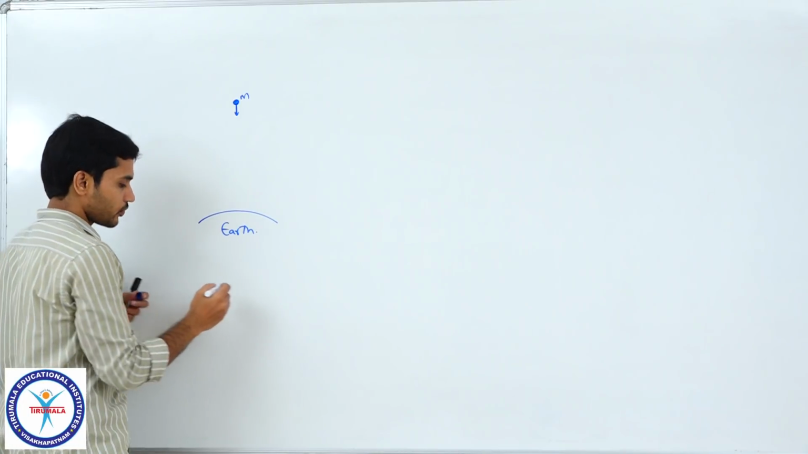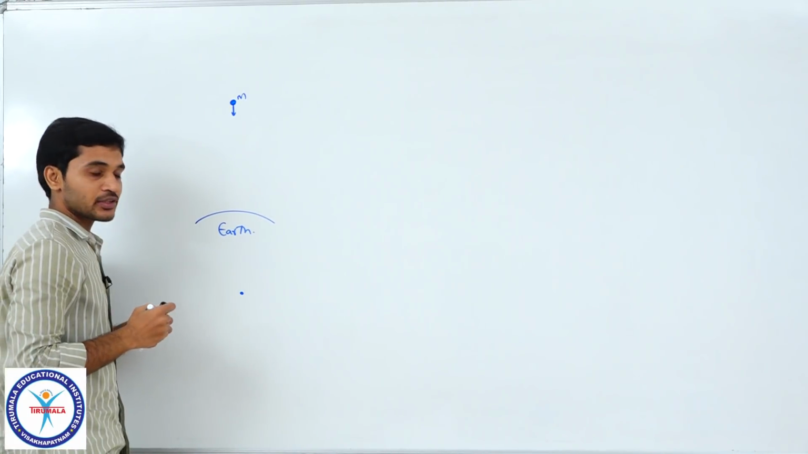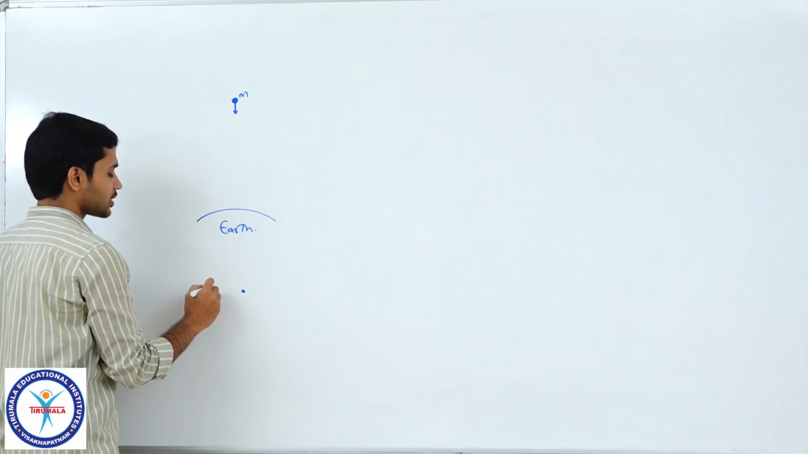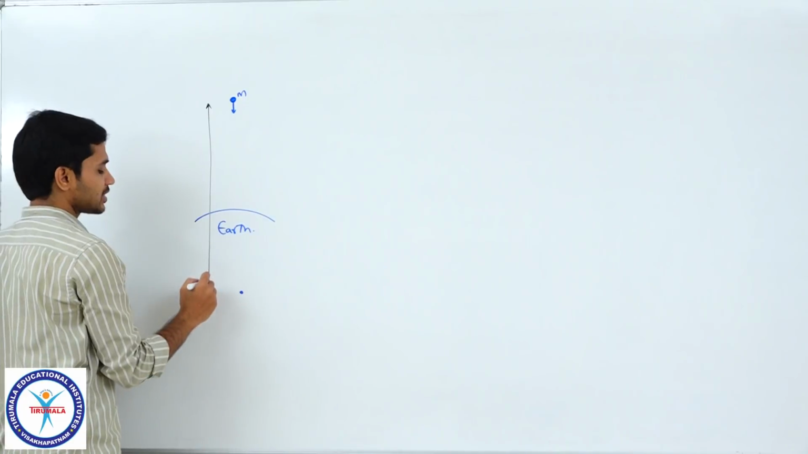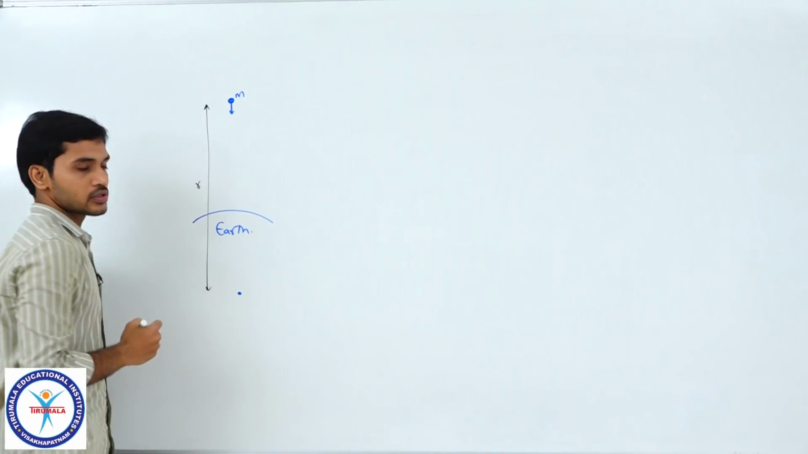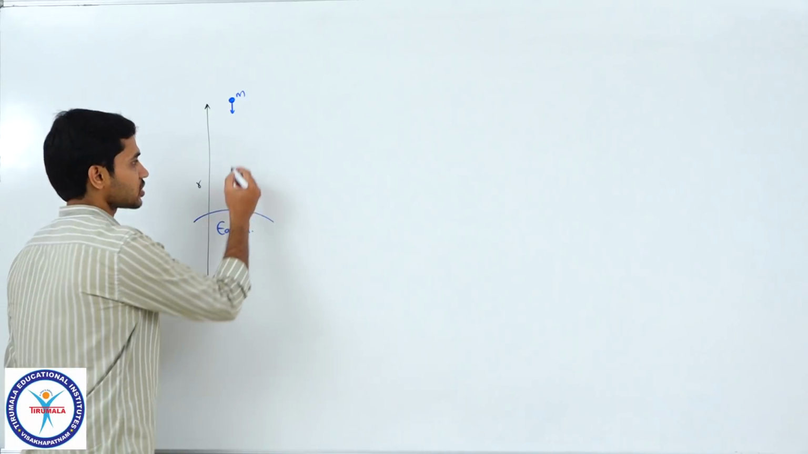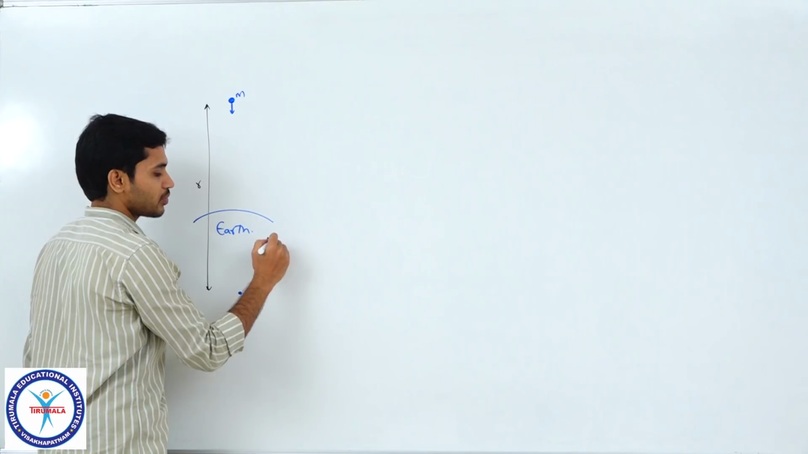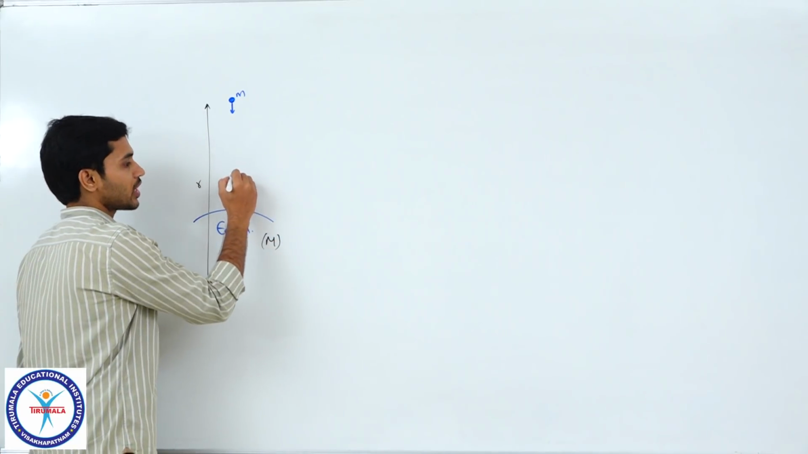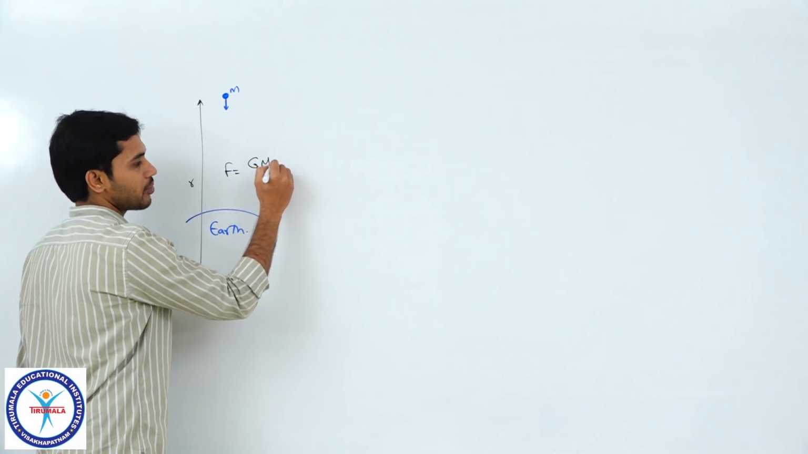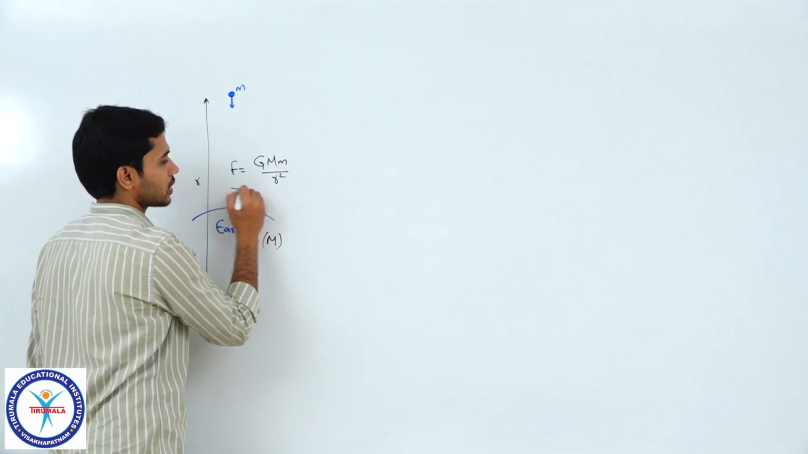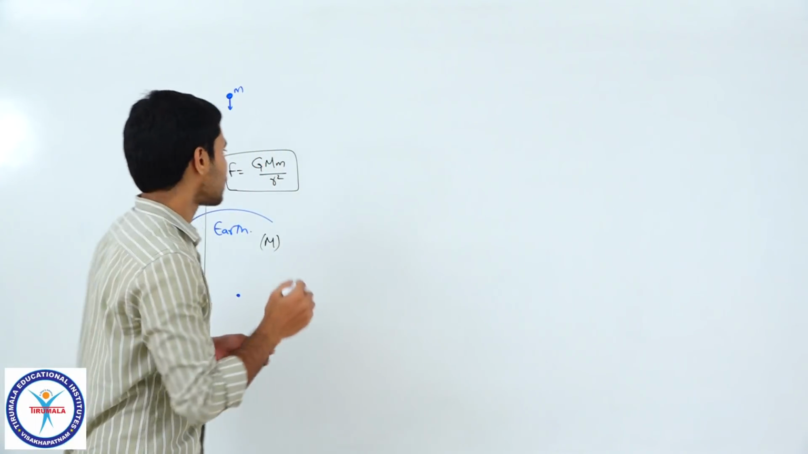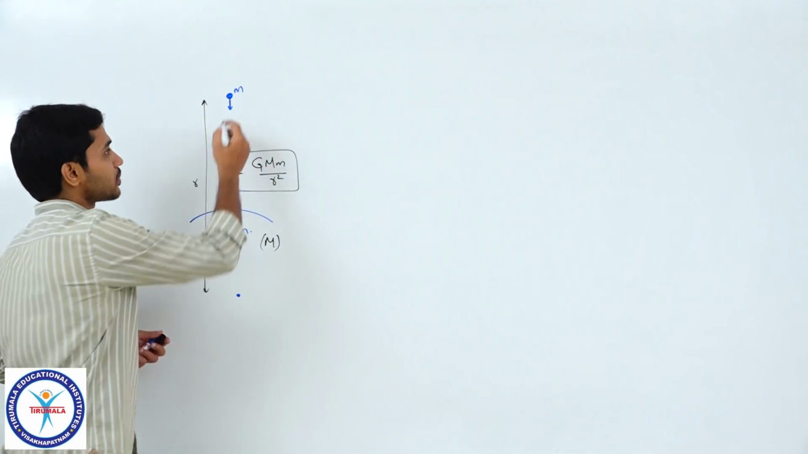Let us consider that this point represents the center of earth, and this mass m is at a distance of some r from the center of earth. According to the universal law of gravitation, the force acting between this mass and the earth, which has a mass of capital M, will be given by G M m by r square. You would have studied this in your earlier classes. So, this would be the force which this mass experiences.